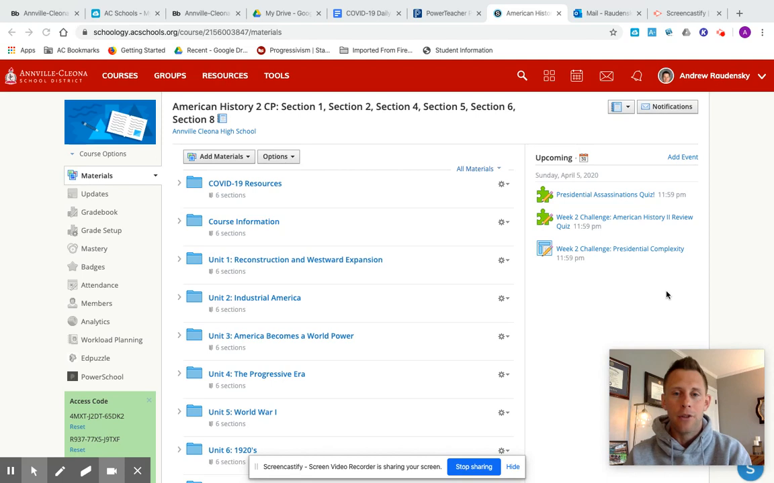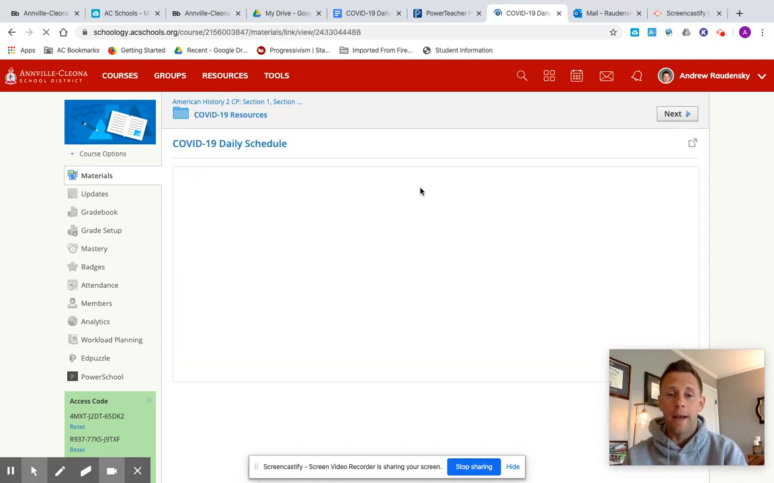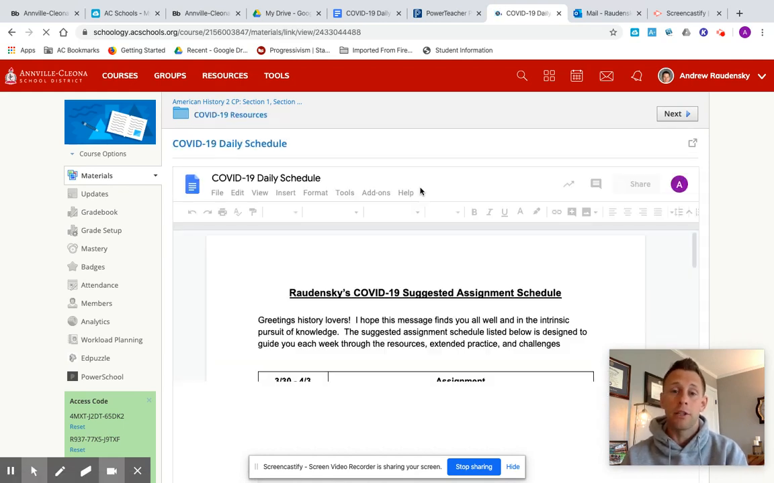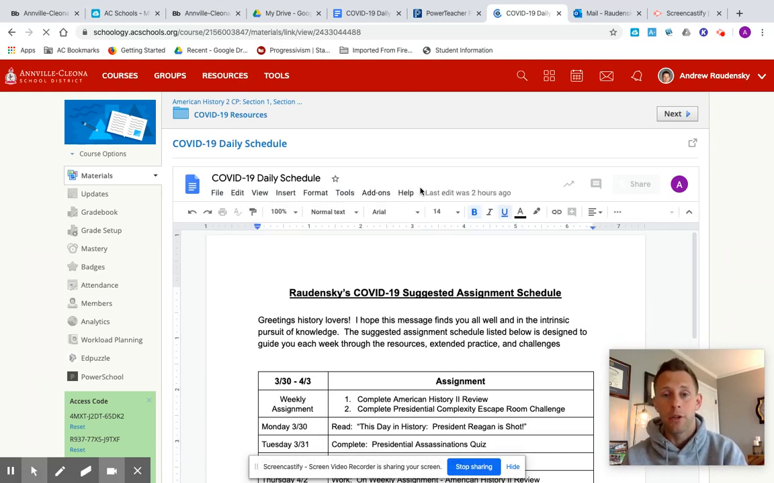And so if you guys take a look on my Schoology page, one of the first things you'll notice is that all the resources from the whole year are opened up on there. And the top folder in there is now a COVID-19 resources folder. If you click on that, you'll notice that the very first thing in there is a COVID-19 daily schedule. And when you click on that, you'll notice that I've laid out for you guys some suggested materials that you could be exploring each week so you can stay sharp on your history.